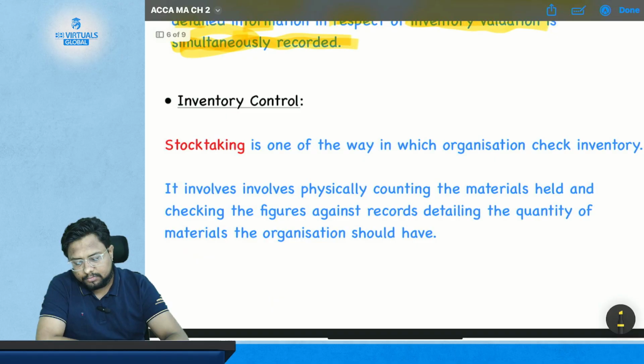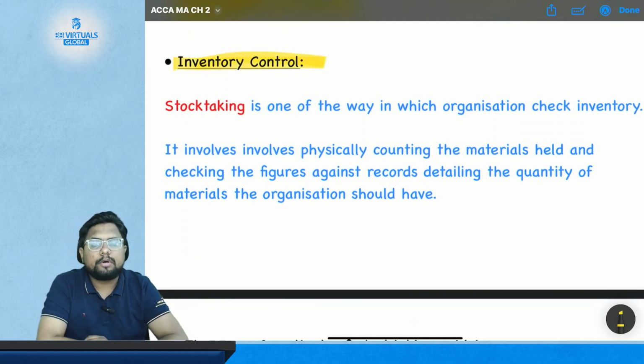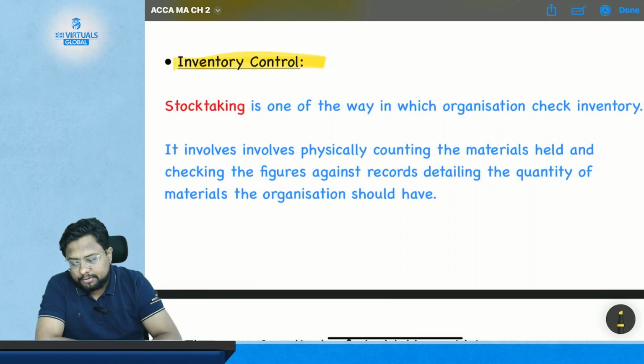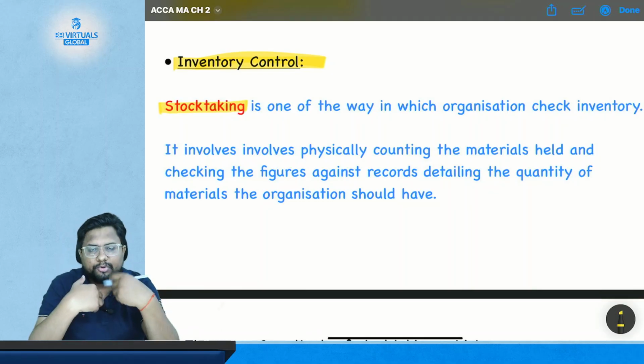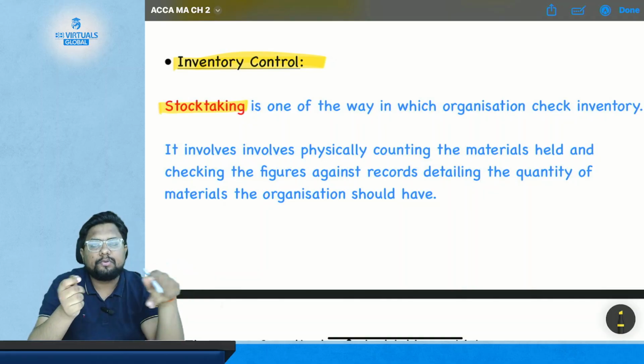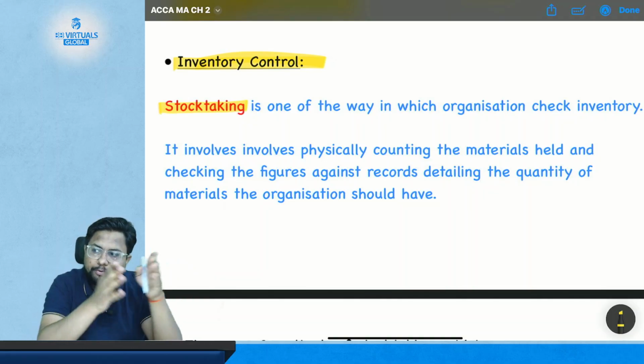Now comes another topic which is inventory control. So, stock taking. What is the word stock taking? You are not taking the stock, you are just counting the stock. Stock taking is not taking the stock, it is just counting the stock.